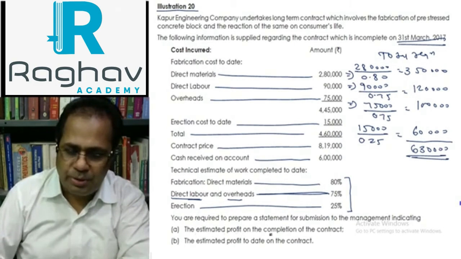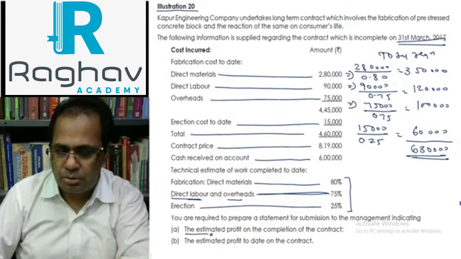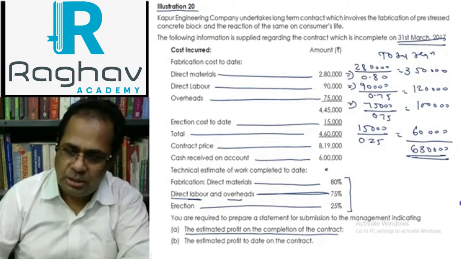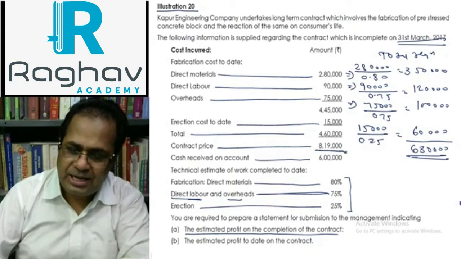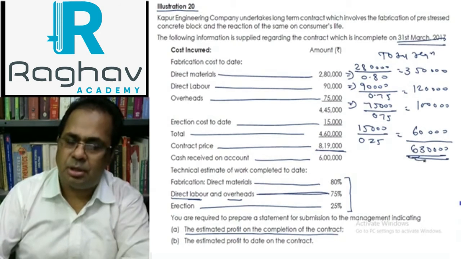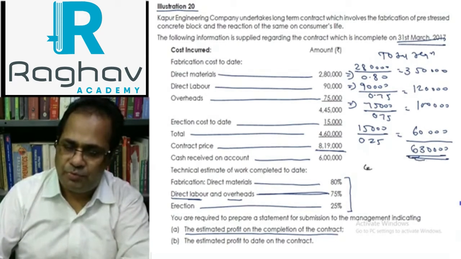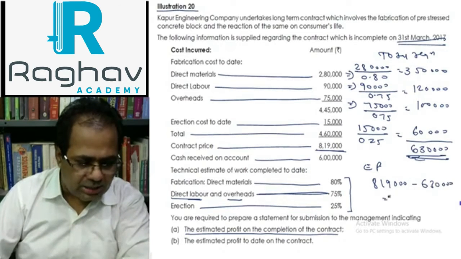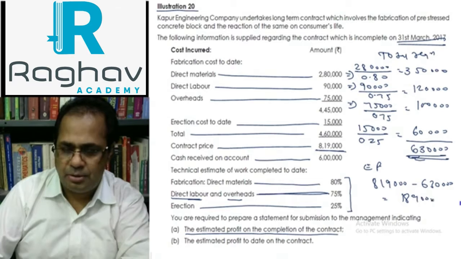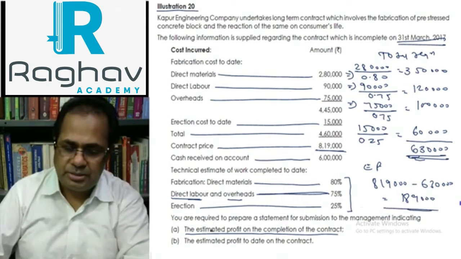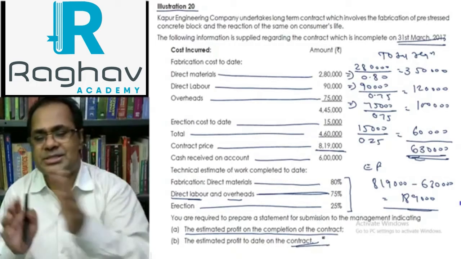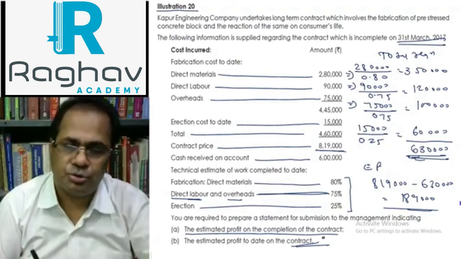What is this asking you? The estimated profit on the completion of the contract. The contract price is 8,19,000 and this is the estimated cost, so the estimated profit will be 8,19,000 minus 6,30,000, which is 1,89,000. This is a direct question. It also asks the estimated profit to date on the account, and how much profit is transferred to the profit and loss account.